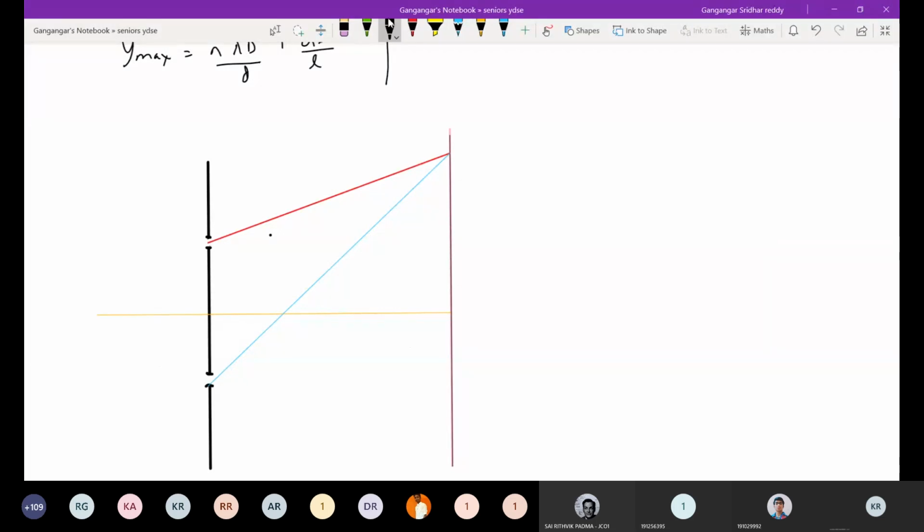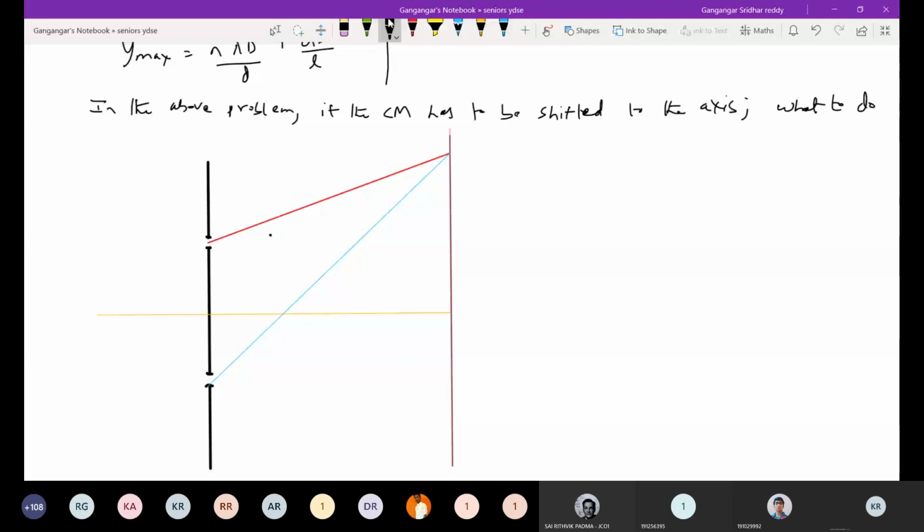So next, in the above problem, if the central maxima has to be shifted to the axis, what to do?